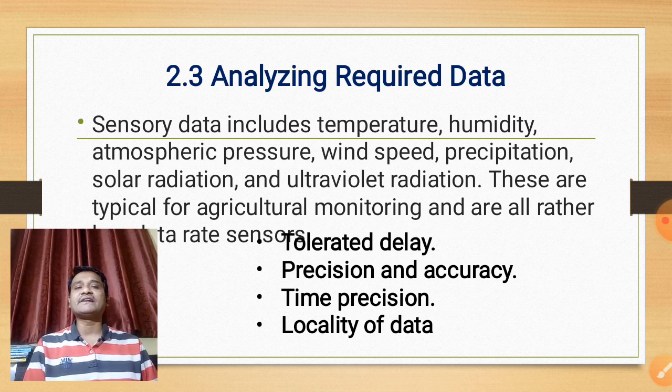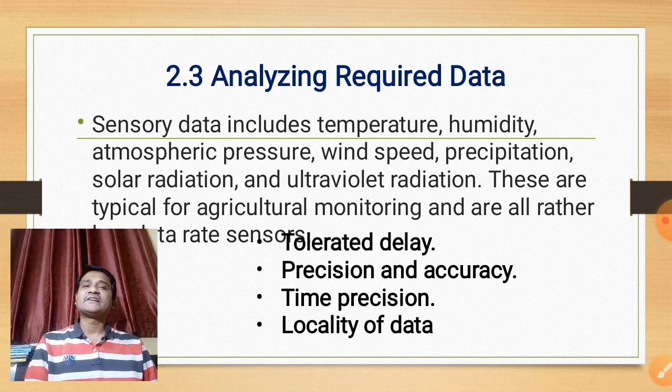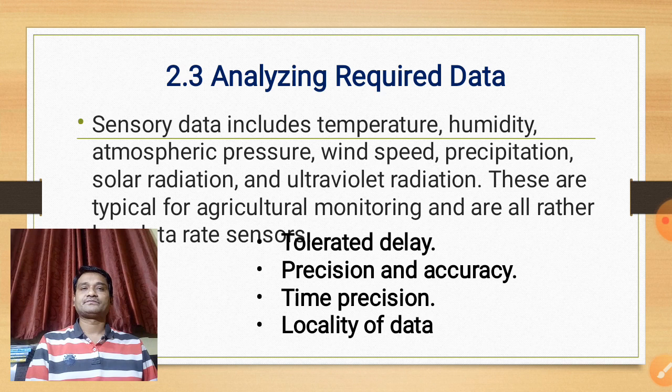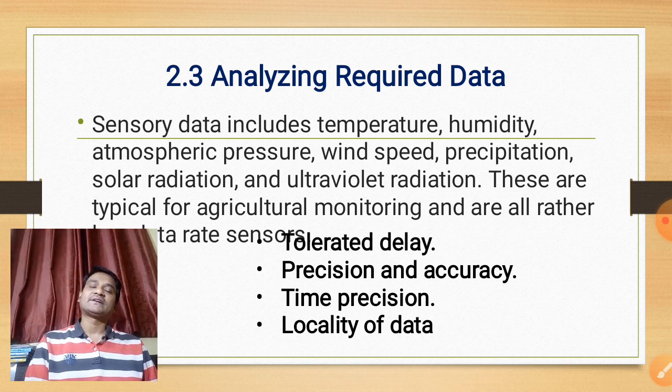Analyzing the required data is an essential step. Sensory data includes temperature, humidity, atmospheric pressure, wind speed, rainfall, solar radiation, and ultraviolet radiation. These are typical for agriculture monitoring and are all low data rate sensors.